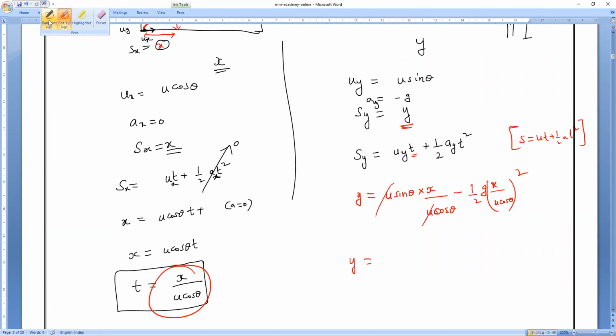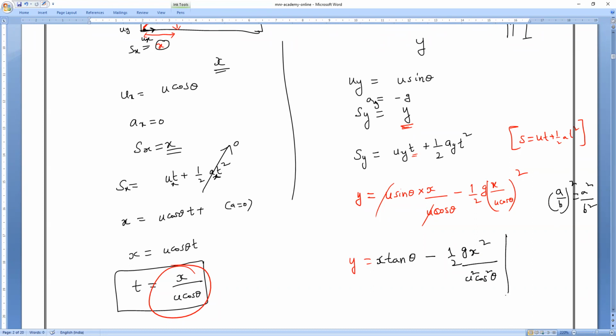Sin by cos is tan theta, and x is there. So y equals x tan theta minus half into g into A by B whole square. A by B whole square is equal to A square by B square. So x square divided by u square cos square theta. So this is what we call the trajectory equation.